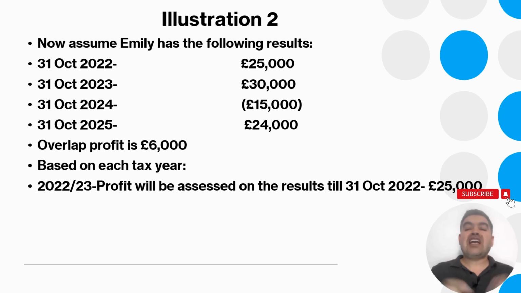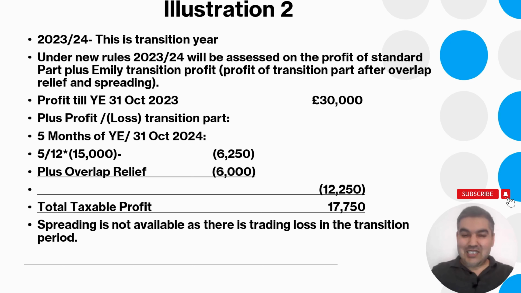Now the complication arises in the transition year, which is 2023-24. I will explain how to deal with it on the following slide. Once again, 2023-24 is a transition year. Under the new rules, 2023-24 will be assessed on the profit of the standard part plus Emily's transition profits. What is transition profit? Profit of the transition part after overlap relief and spreading.